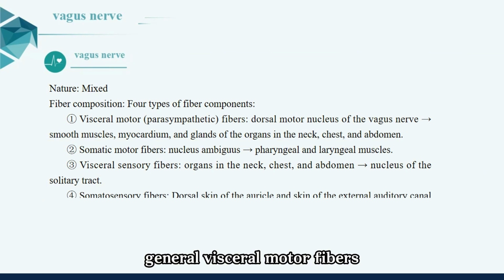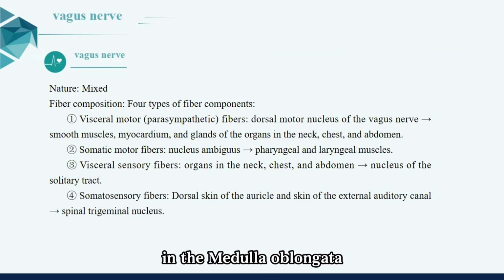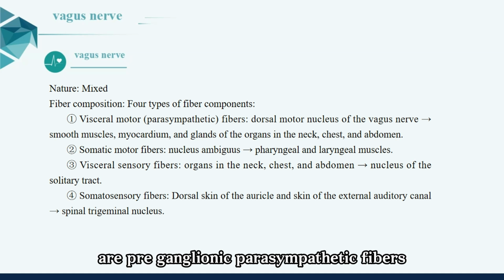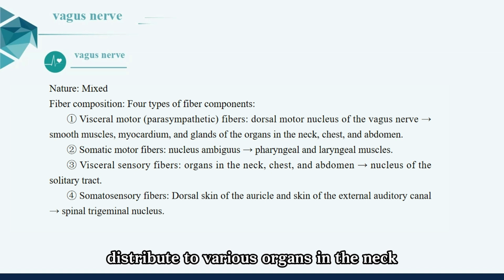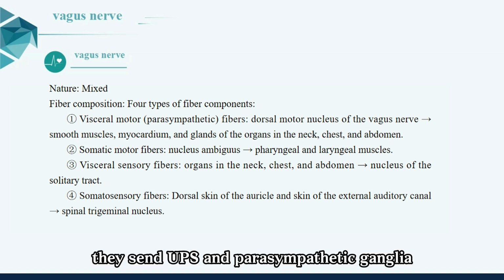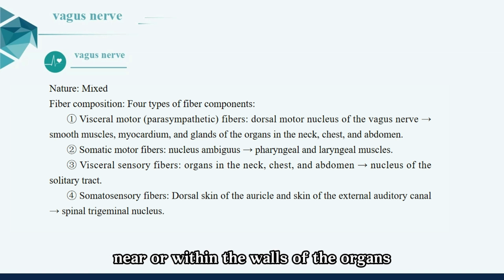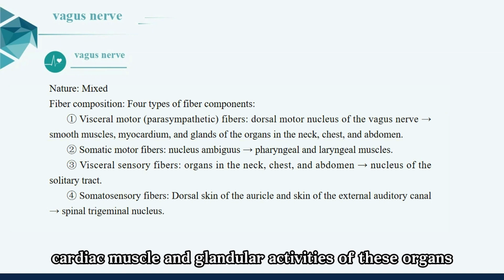General visceral motor fibers originate from the dorsal motor nucleus of the vagus nerve in the medulla oblongata, are preganglionic parasympathetic fibers. They follow the vagus nerve and its branches distribute to various organs in the neck, thorax, and abdomen. They synapse in parasympathetic ganglia near or within the walls of the organs. The postganglionic fibers control the smooth muscles, cardiac muscle, and glandular activities of these organs.